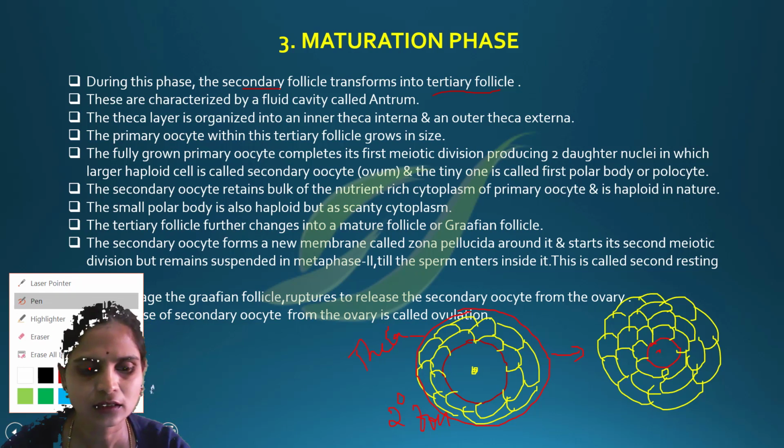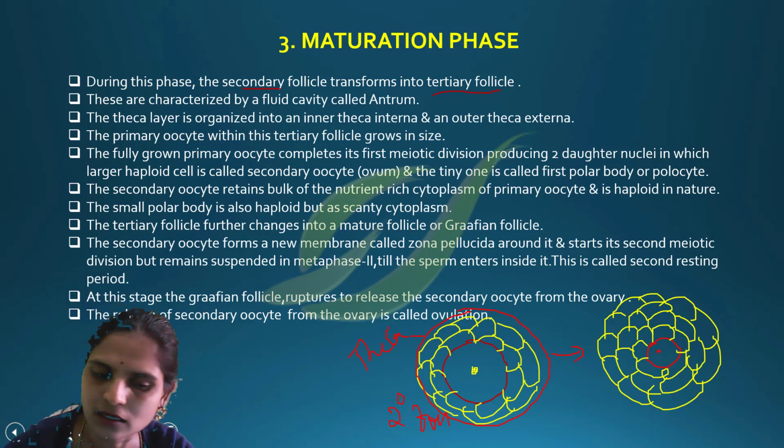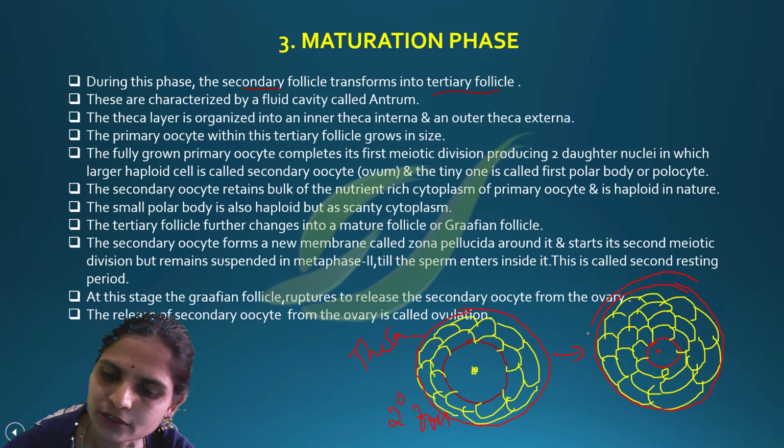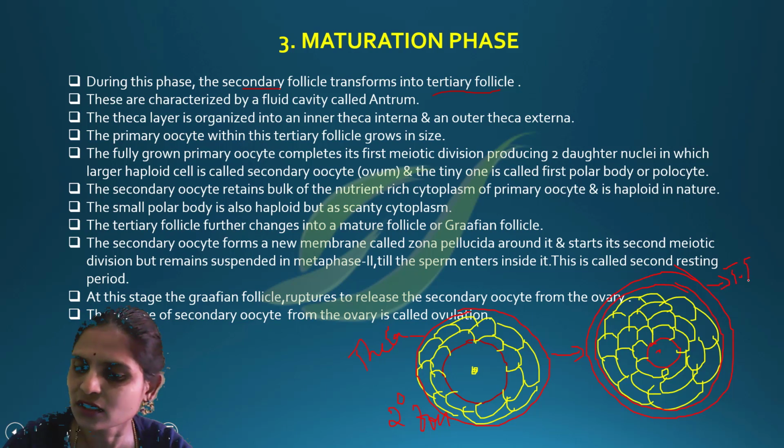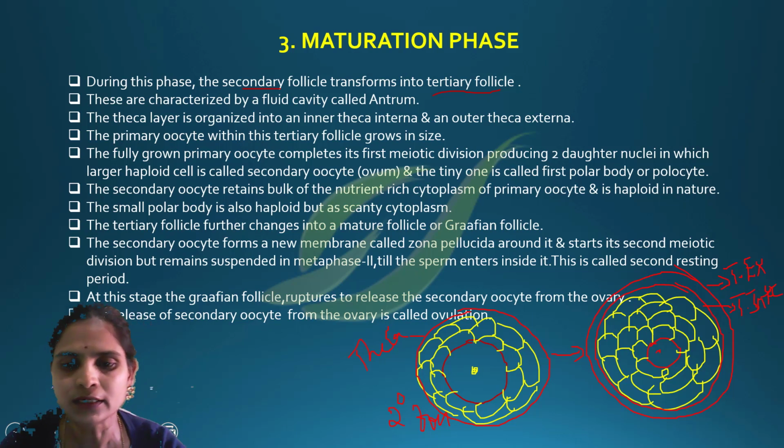And then the theca cells will be differentiated into two layers. The outer one is called theca externa, and the inner one is called theca interna.